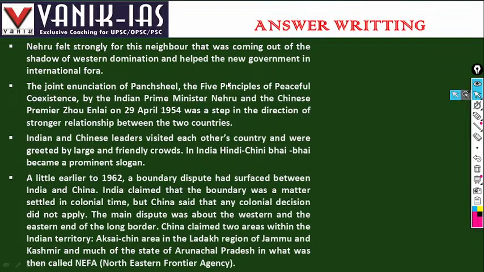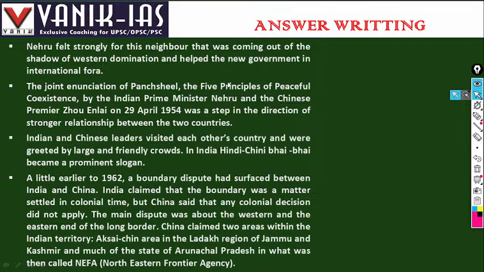Nehru felt strongly for the neighbor that was coming out of the shadow of Western nations and helped the new government in international fora. With Nehru's support, China got a permanent seat in the United Nations Security Council.